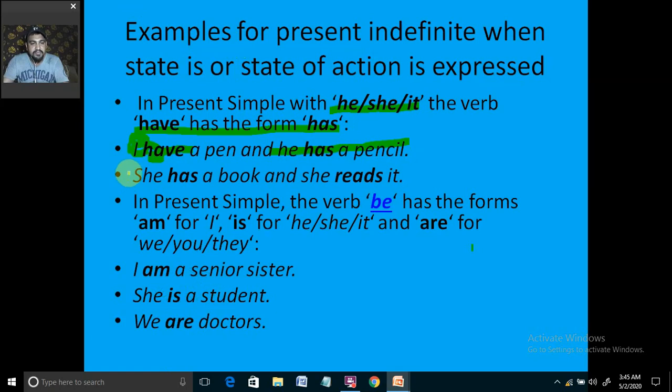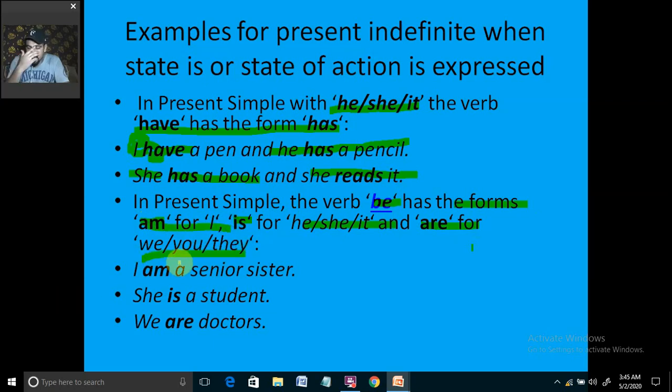There are some certain examples. She has a book, she reads it. So this is again the same example. In simple present, the verb be has the form am for I, and is for he, she, it, and are for we, you, they.